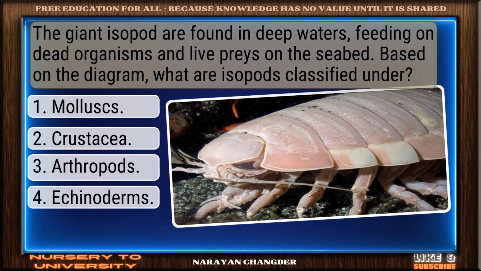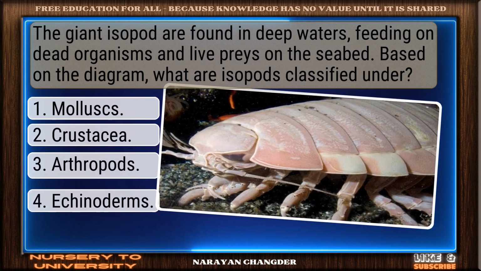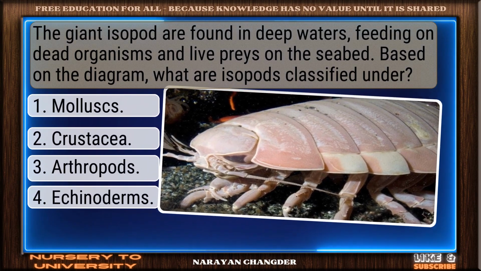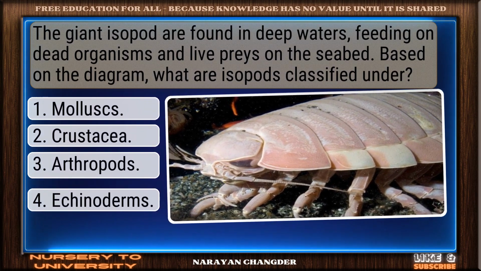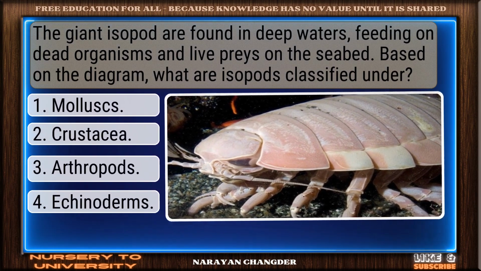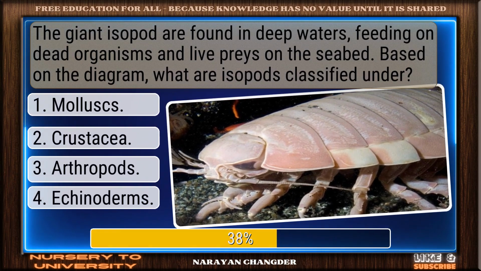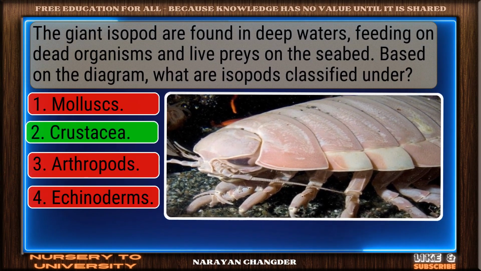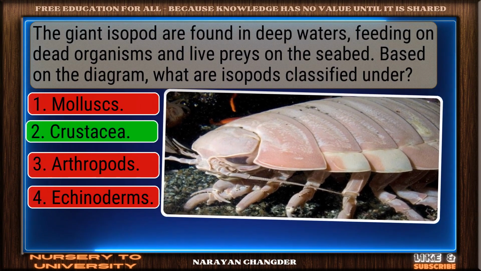Question number 1. The giant isopod are found in deep waters, feeding on dead organisms and live prey on the seabed. Based on the diagram, what are isopods classified under? Excellent choice. Crustacea is the right answer.